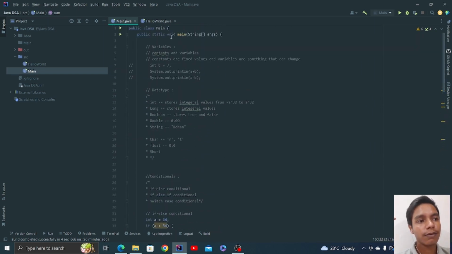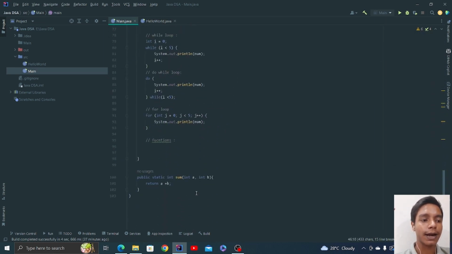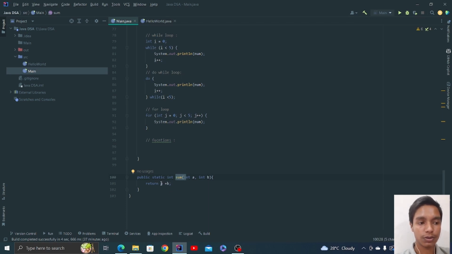In the main function, we are using this void return type over here. It just says that this function main is not returning a value of a particular data type, but instead it is just printing all those values and executing them. Inside this function, we have the return type as integer, which says that this function returns an integer type of value. That is true, it is returning a plus b, which is of integer type.